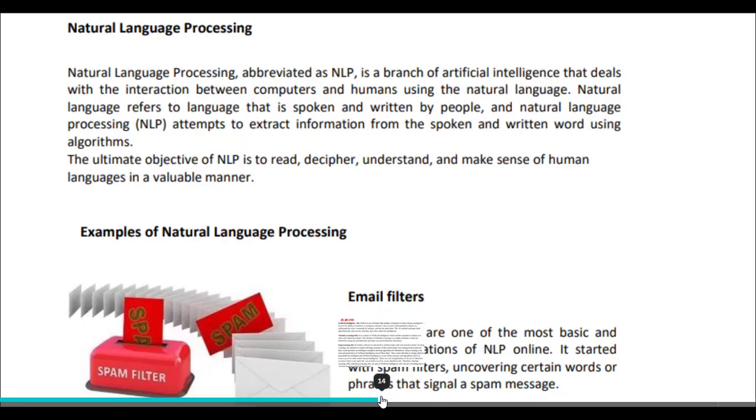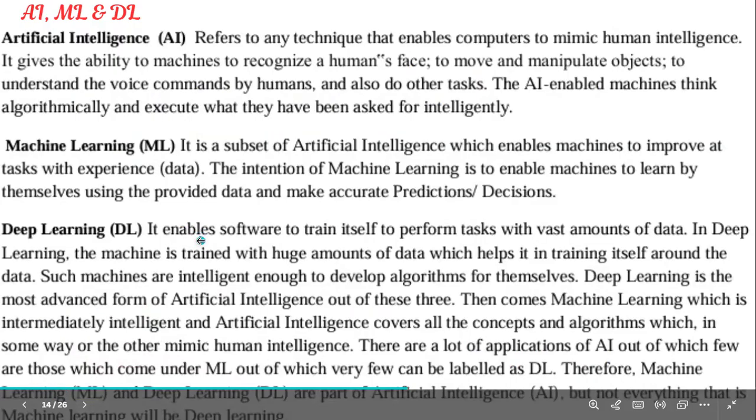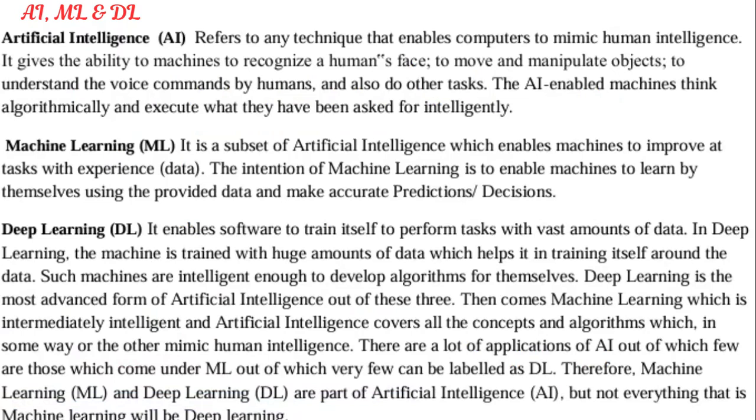The next is what? AI, ML, and DL. A direct question in the last 2024 paper, children. We got a direct question from this topic. They had asked us to differentiate between AI, ML, and DL with a diagram. You have to draw a subset. First is artificial intelligence, next is machine learning, and then deep learning.